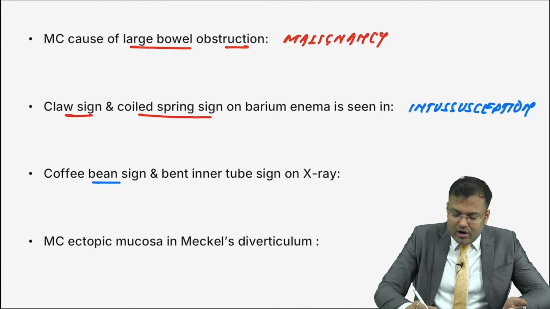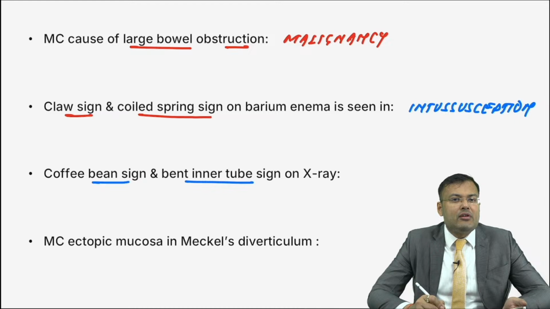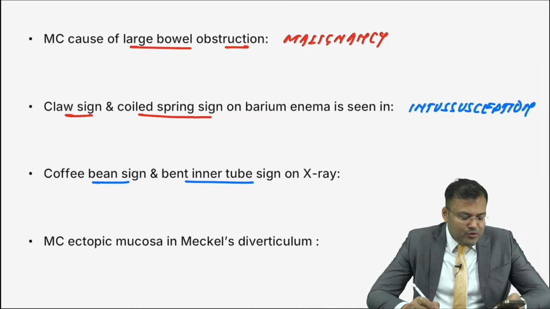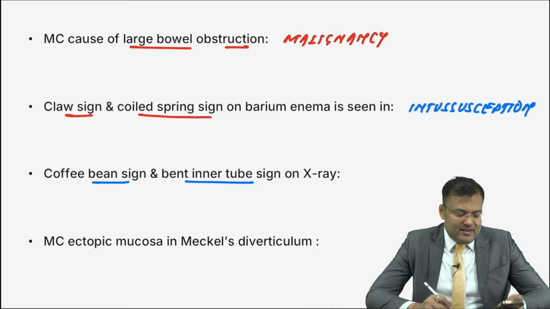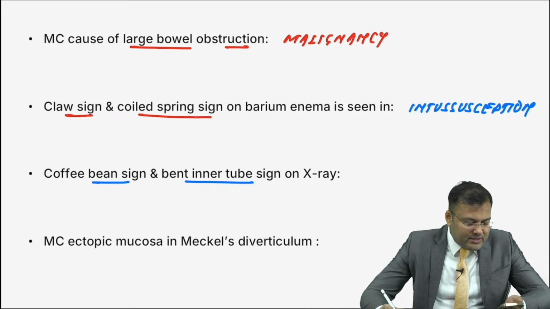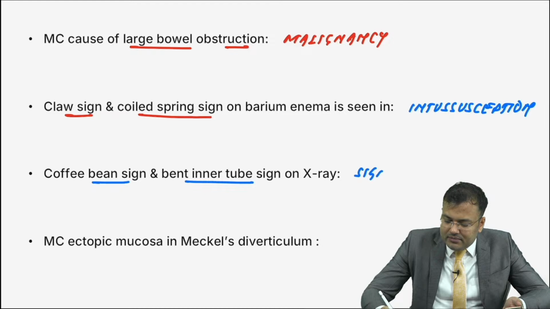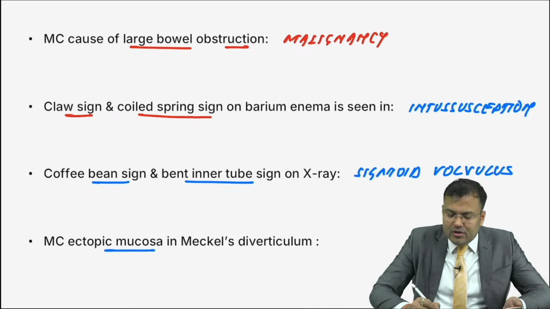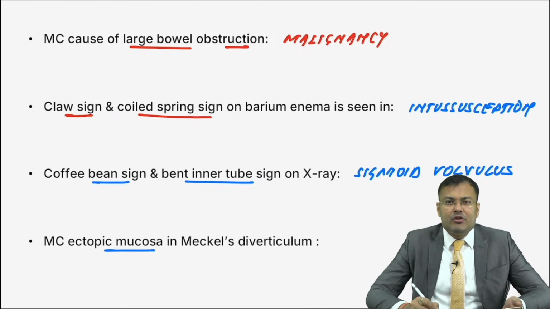Okay. Next, coffee bean sign and bent inner tube sign on X-ray, omega sign. It is seen in which patient? Everybody is correct, guys. It is sigmoid volvulus. Clear?